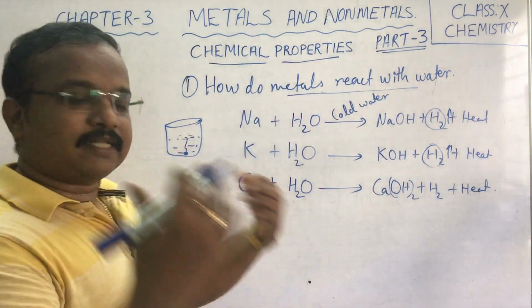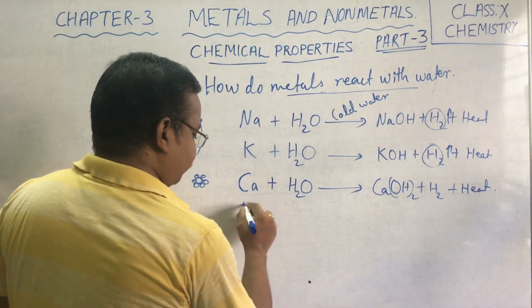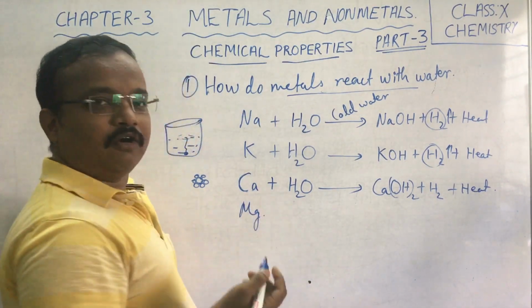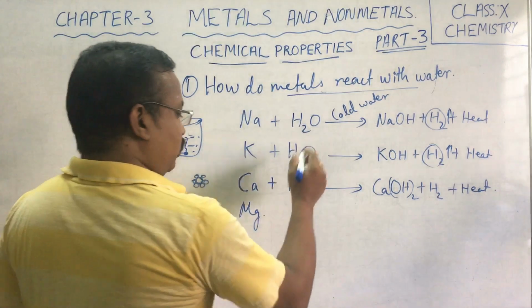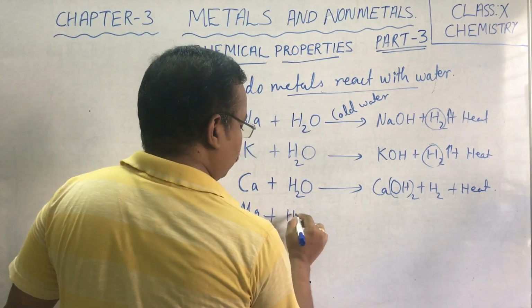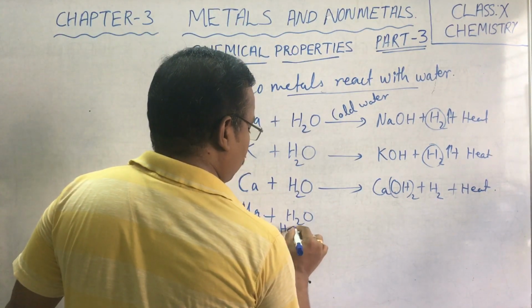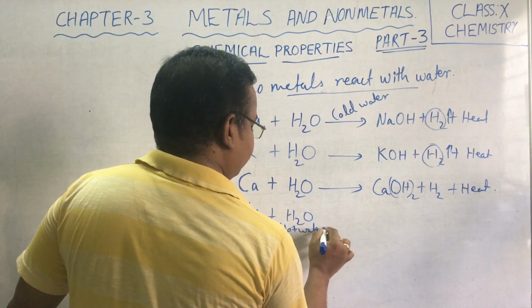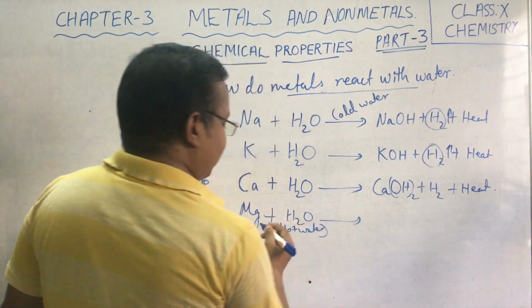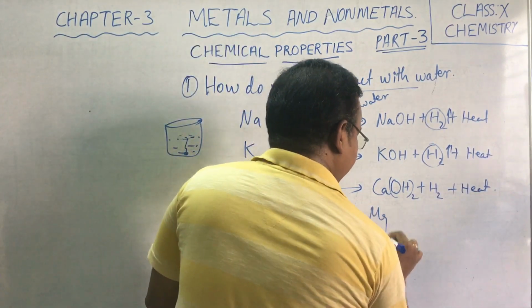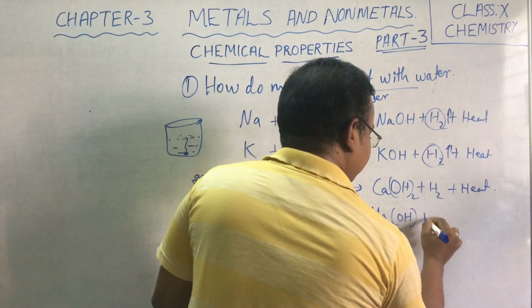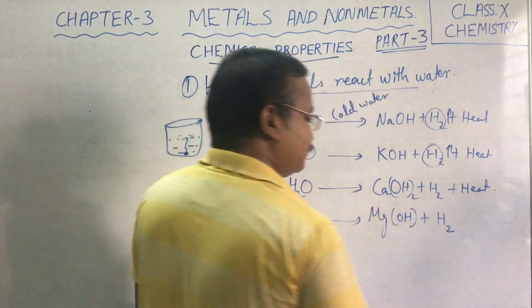If you consider another metal like magnesium, magnesium will not react with cold water, it will react with hot water. You have to write hot water. With hot water, magnesium will give magnesium hydroxide plus hydrogen gas.